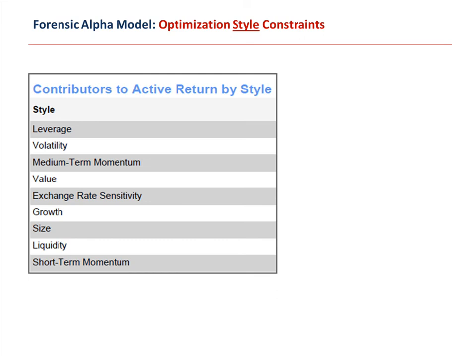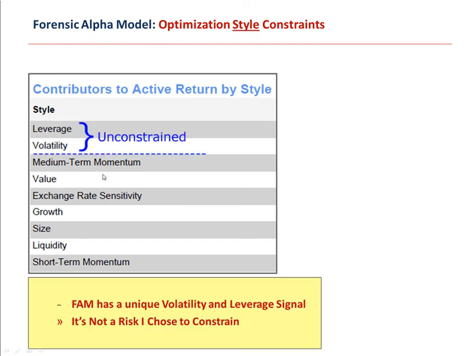But let's remember one thing. When we looked at the raw returns for FAM, we saw that FAM had a unique ability to choose companies which had low volatility, low standard deviation of returns, but still outperformed the market, which is the opposite of what you expect. In general, in finance, you get lower risk and lower returns. So in my optimization, which is just one of an infinite number, I decided to leave volatility and leverage unconstrained and to only constrain the medium-term momentum, the short-term momentum, value and growth, exchange rate sensitivity, size, and liquidity. And again, we believe FAM has a unique volatility and leverage signal. That is not a risk I chose to constrain.